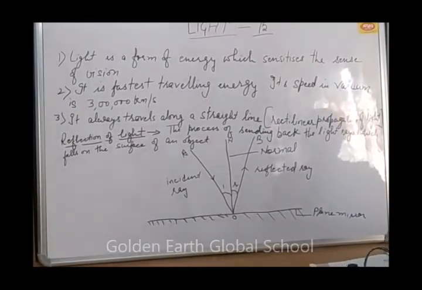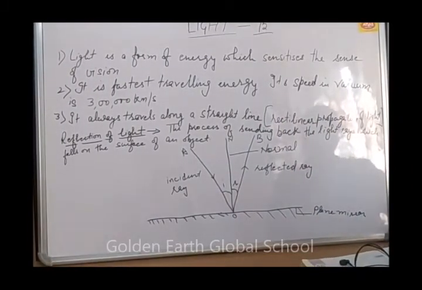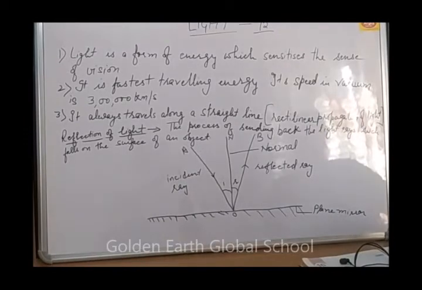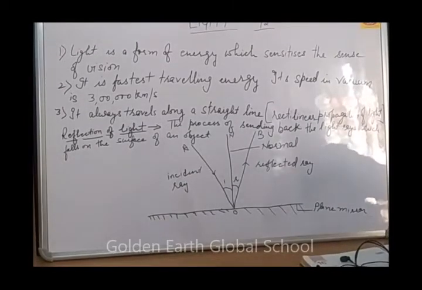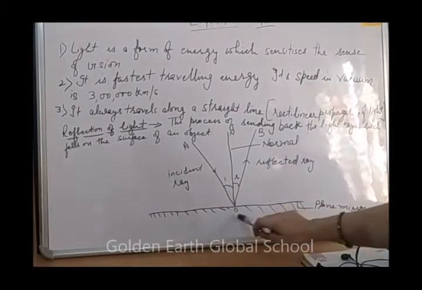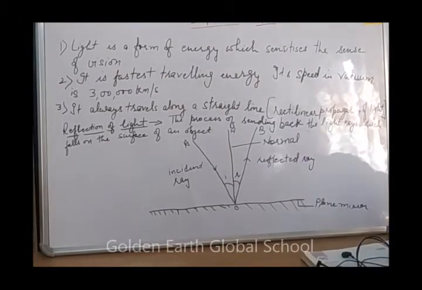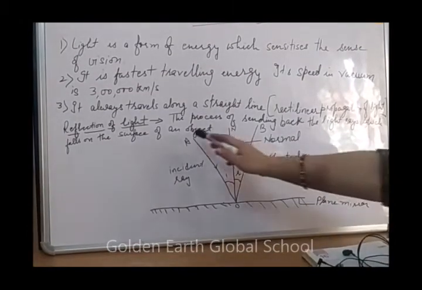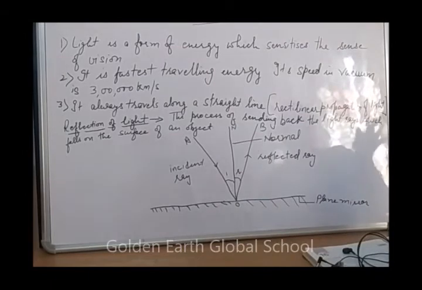Next is the beam of light. There are parallel beam of light and convergent beam of light. This is a convergent beam of light. Next is divergent. This is a divergent beam of light.